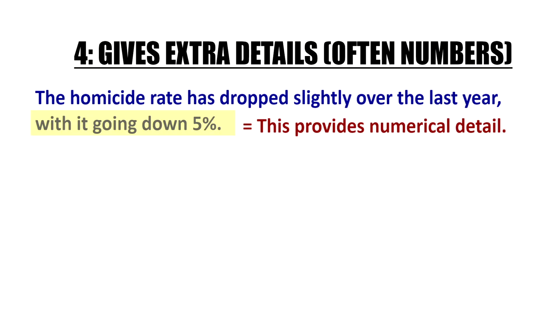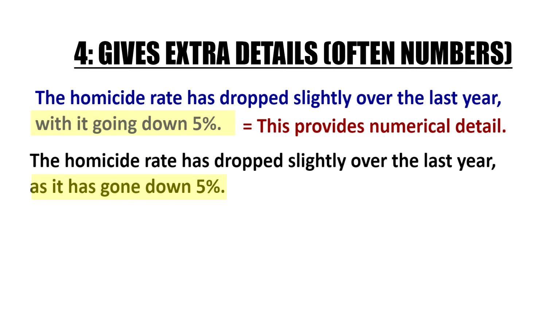Let's look at another example. The homicide rate has dropped slightly over the last year, with it going down 5%. So I'm giving details about the drop. I'm giving numerical information. If I wanted to use as, I would say as it went down 5%, or as it has gone down 5%. But with, I'm using a noun form. That's why I'm using a gerund.